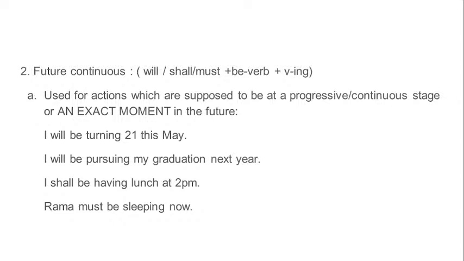Okay, now why is the use of will and shall different? Because will, always remember, has something to do with surety.